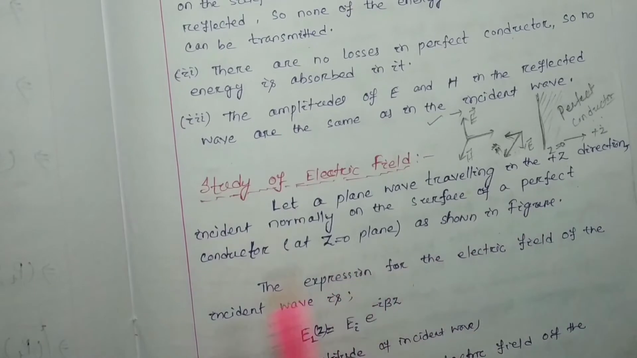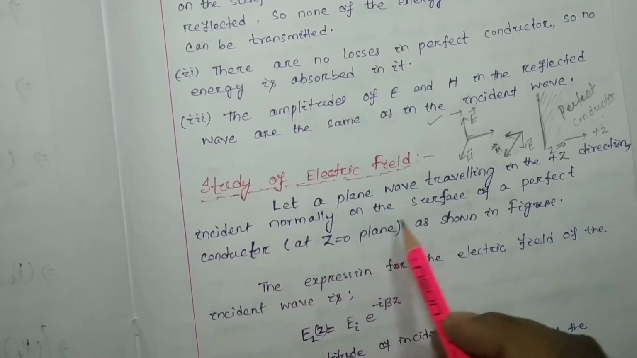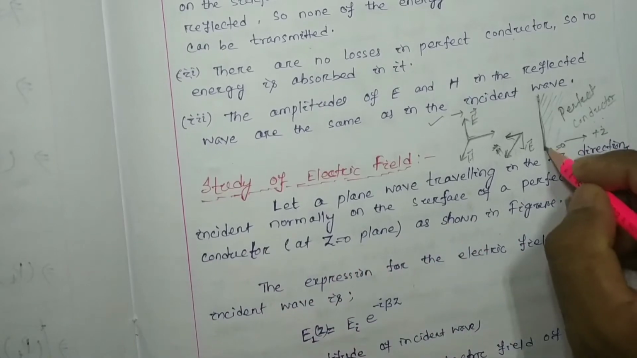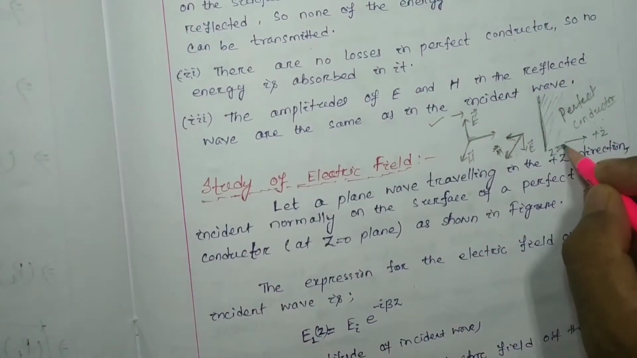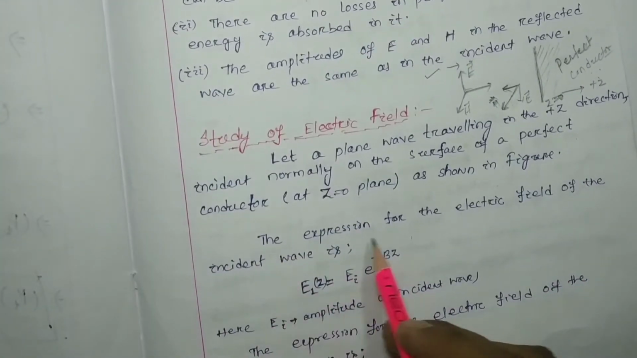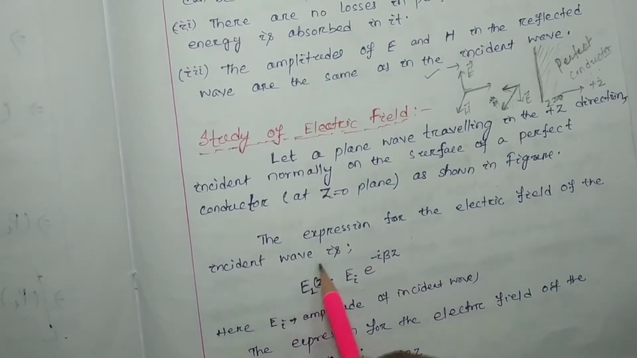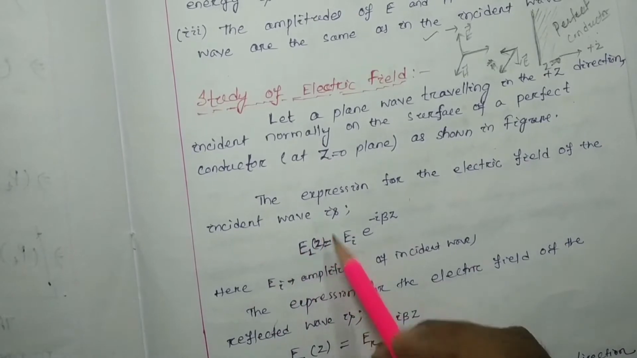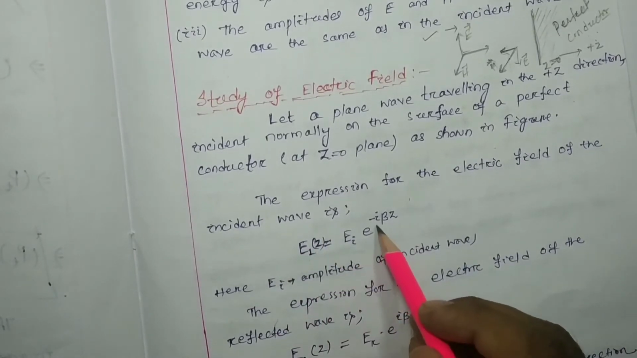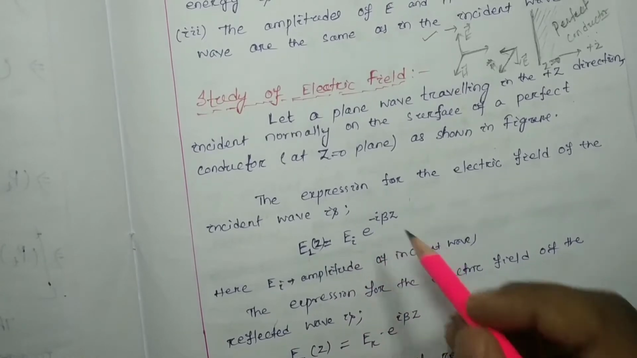Incident normally on the surface of the perfect conductor at the z equal to 0 plane. So this interface is your z equal to 0, as shown in the figure. The expression for the electric field of the incident wave can be written as E_i(z) equal to E_i e to the power minus i beta z.